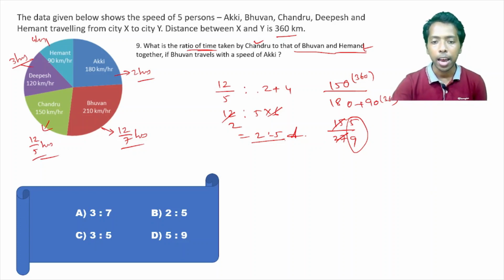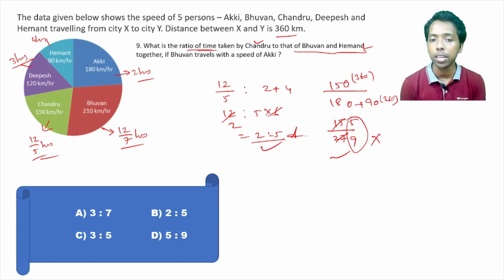The time taken. And here the Bhuvan and Hemant. Bhuvan time taken, that is not this, but in the speed of Aki, Bhuvan travels. That is 2 hours. 2 hours plus 4, that is Hemant. So this is 6, right? So this is 12 into 6 into 5, right? So 2 ratio 5 is the answer. This is in that case when the ratio of the speed or the traveling distance between the two are defined. Then you can follow this rule.